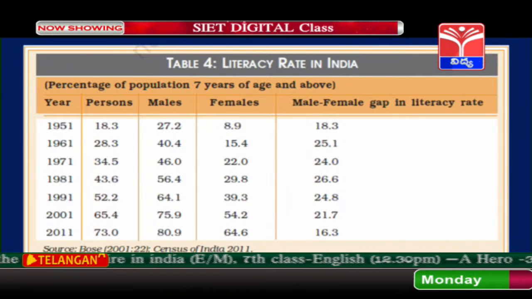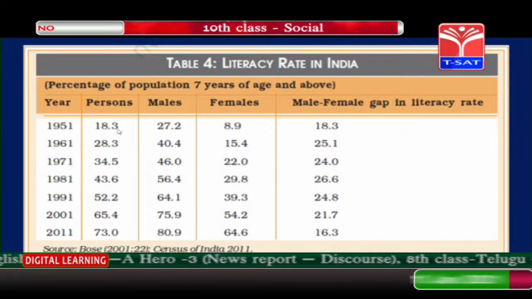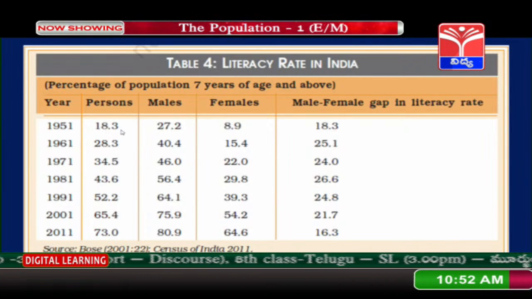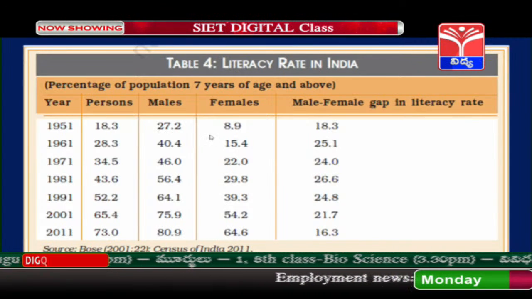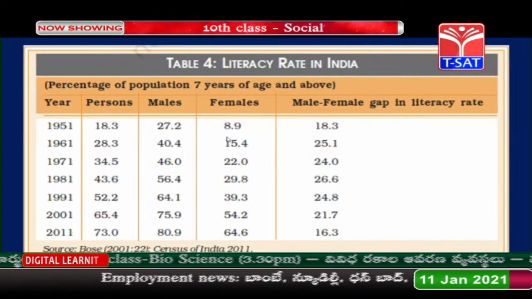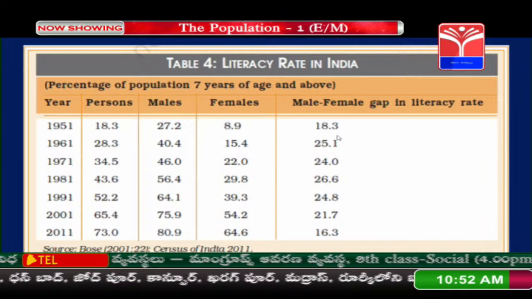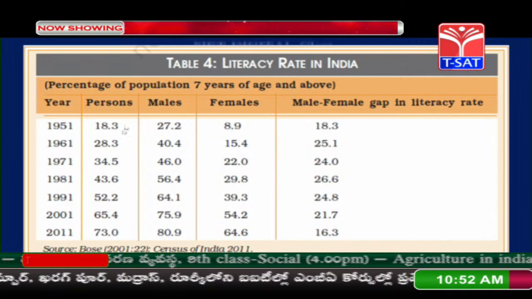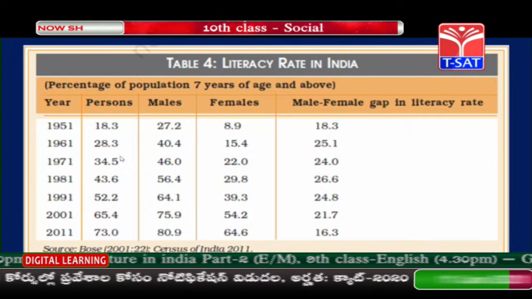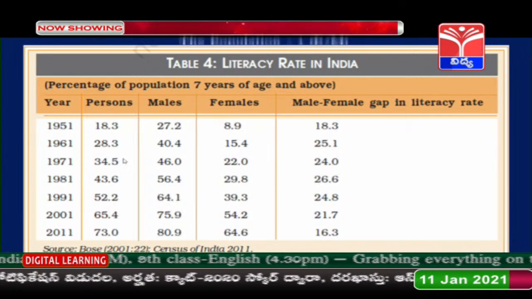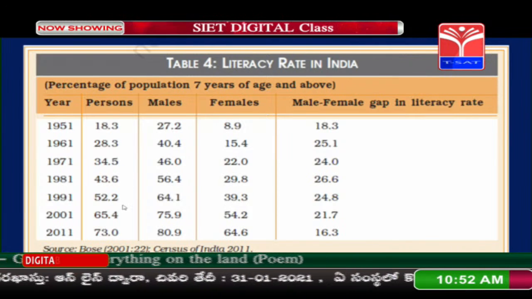In 1951, the total literacy rate was 18.3%. At that time, male literacy was 27.2% and female literacy 8.9%. The gap between male and female was 18.3%. As literacy kept increasing, it was 28%, then 34% in 1971, and in 2011 it is 73%.